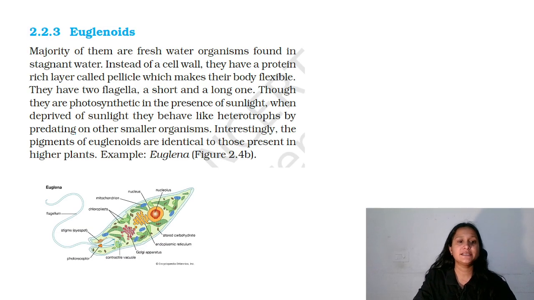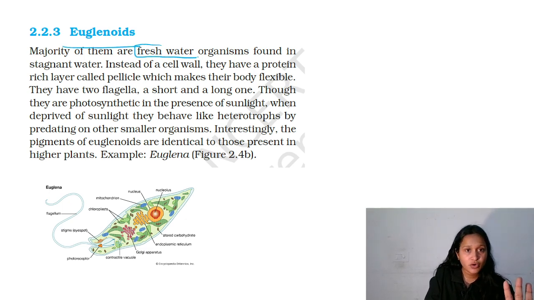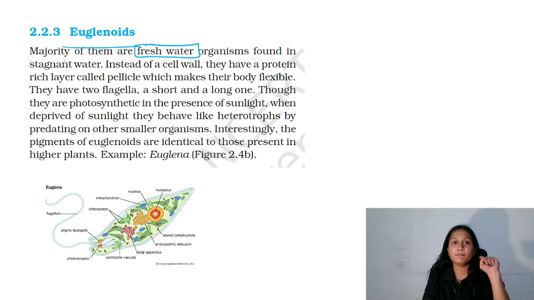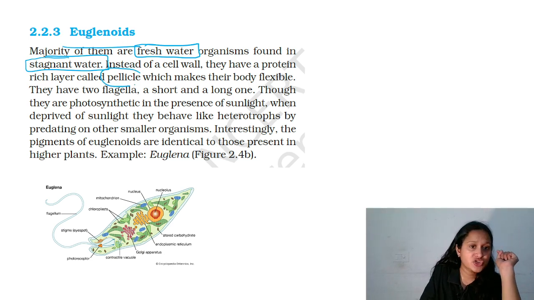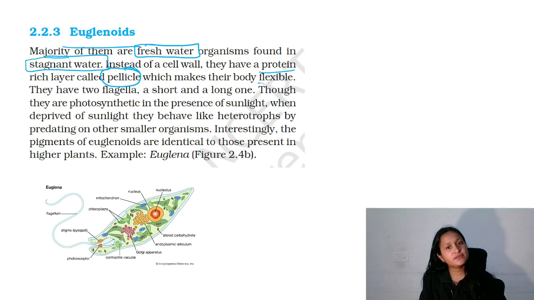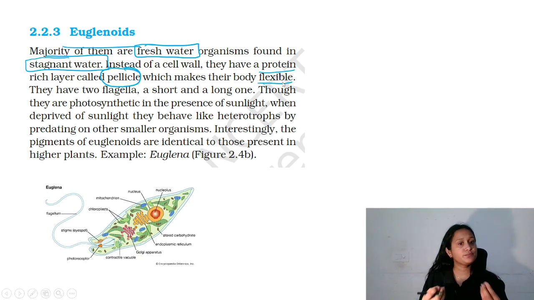Right. Next is euglenoids. Majority of them are found in fresh water, most precisely stagnant water. Keep in mind. They don't have a cell wall, they have a pellicle, which is made up of protein. And because of this, their body is flexible. They can change their shape. They have mostly two flagella, one is long and the other one is short.